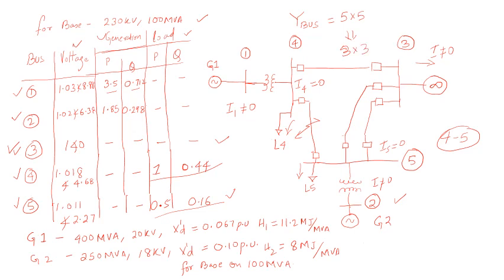Once it gets recovered, that means the fault is cleared. That means the bus joining 4 and 5 will not be there. So once it gets cleared, it again reduces to 3 cross 3, but the modified version. So we'll check it there also. Okay, so these are the things.